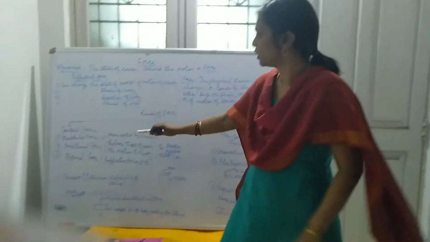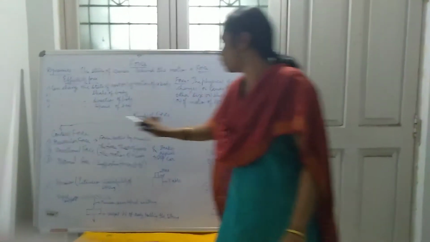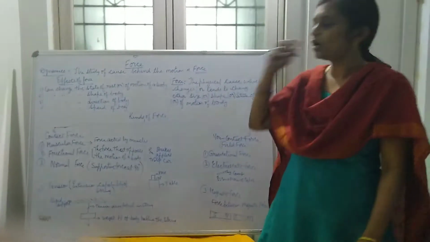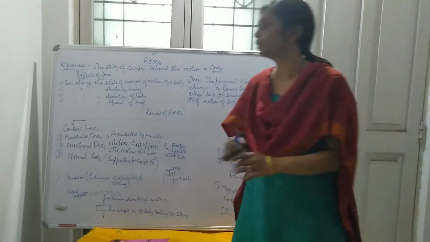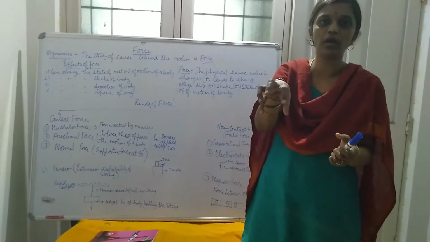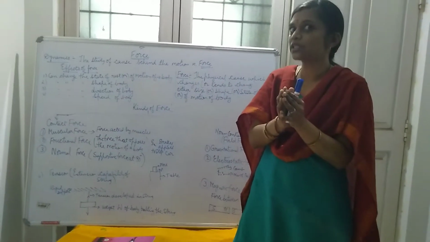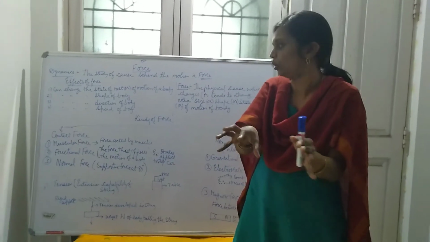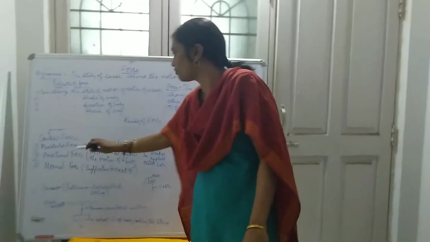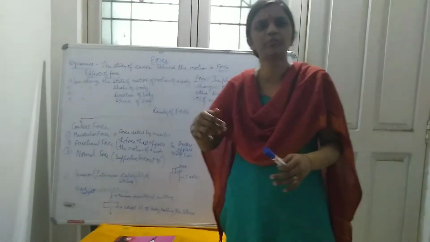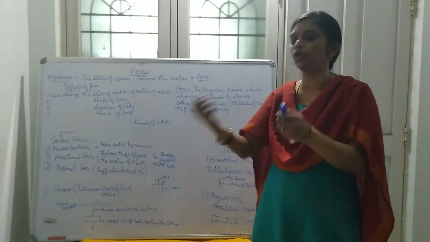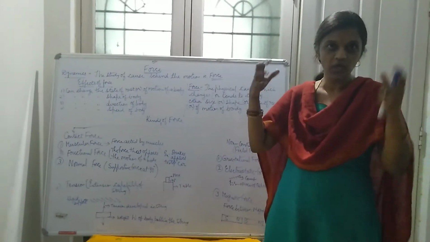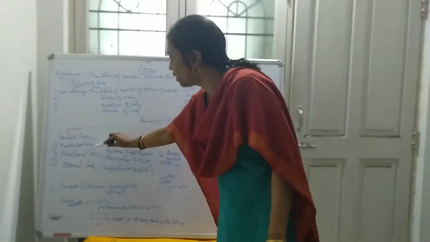Now we shall see what the kinds of forces are. There are two types of forces: contact force and non-contact force. Contact force means the force is directly applied on an object, where the force is directly in contact with the object. For example, muscular force, that means force exerted by muscles. Either brushing your teeth or writing with your pen, lifting up a weight, or whatever you are doing with your muscles.